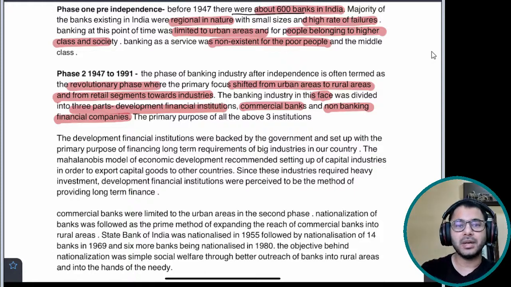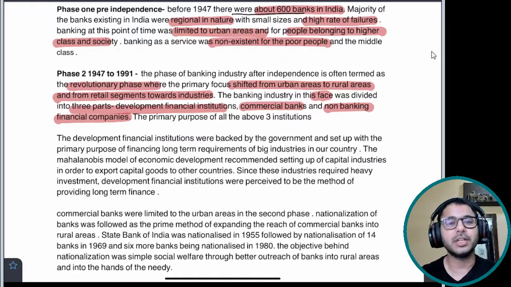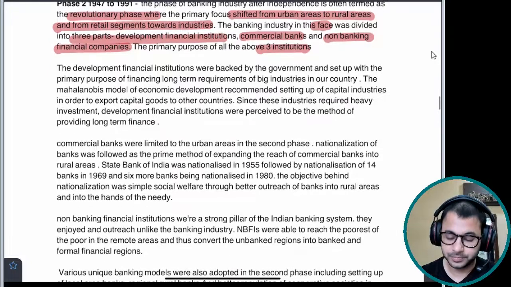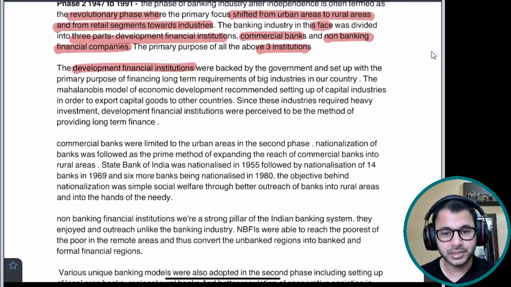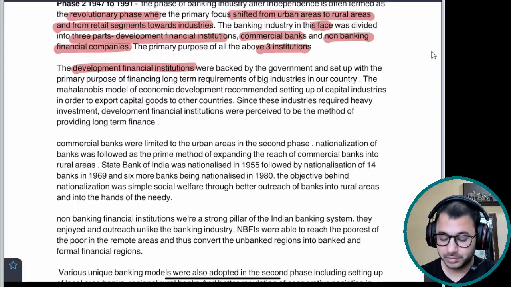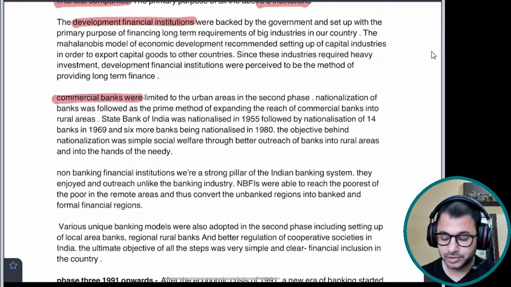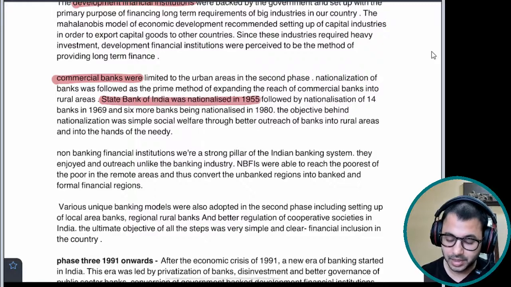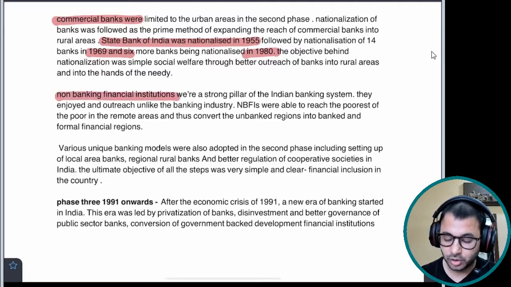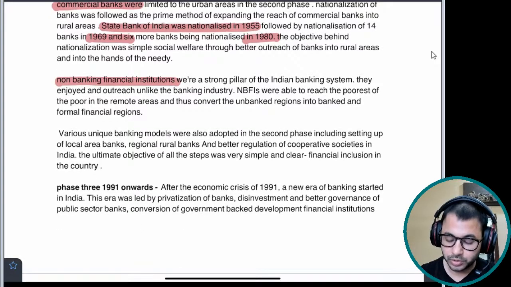How was this resolved? By dividing the banking industry into three types: development financial institutions, commercial banks, and NBFIs. The primary purpose of all three institutions is as follows. I talk about development financial institutions, which I've already covered in the videos, explaining the primary focus and structure of setting them up. Then I talk about commercial banks, and because there was nationalization, I talk about nationalization which happened in phase 2. And then I talk about non-banking financial institutions and their primary role in the banking system.